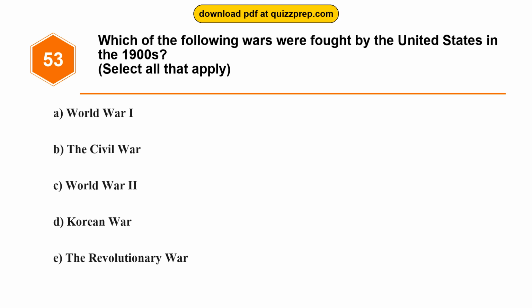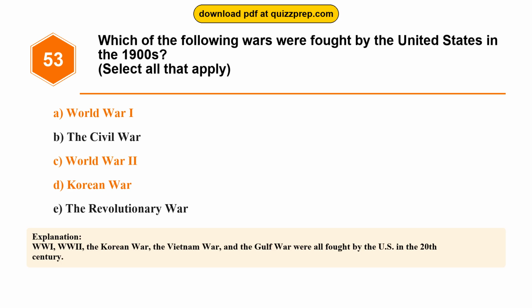Question 53. Which of the following wars were fought by the United States in the 1900s? Option A. World War I. Option B. The Civil War. Option C. World War II. Option D. Korean War. Option E. The Revolutionary War. The correct answers are options A and C and D. World War I, World War II, Korean War. WWI, World War II, the Korean War, the Vietnam War, and the Gulf War were all fought by the U.S. in the 20th century.